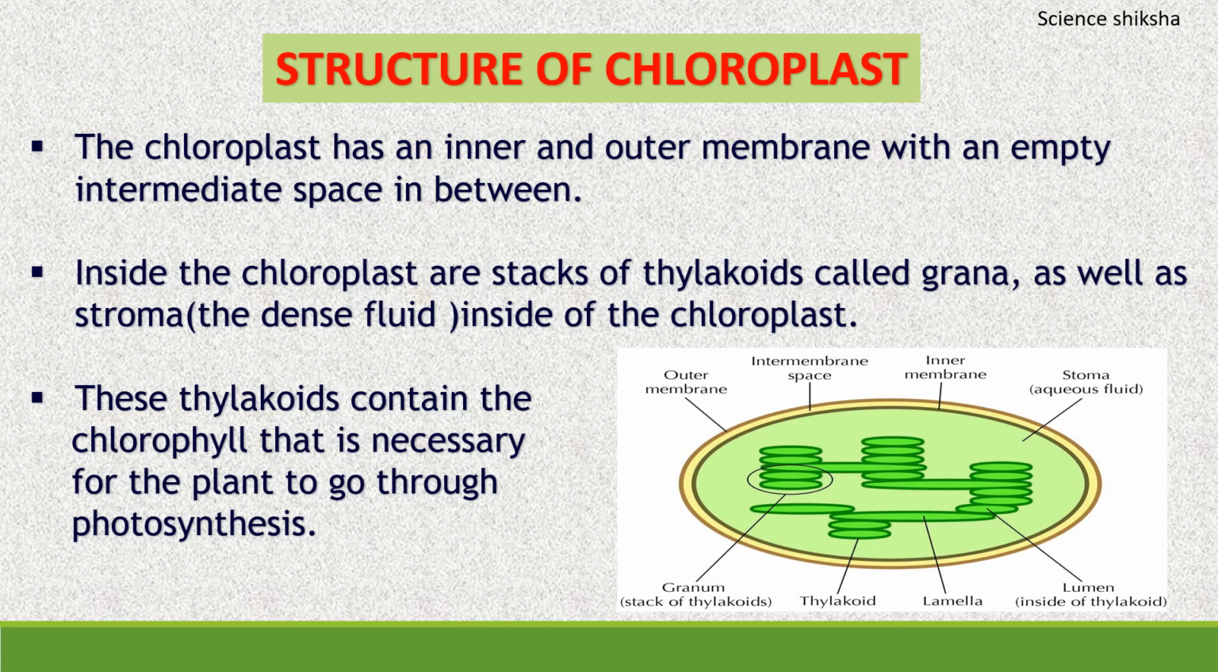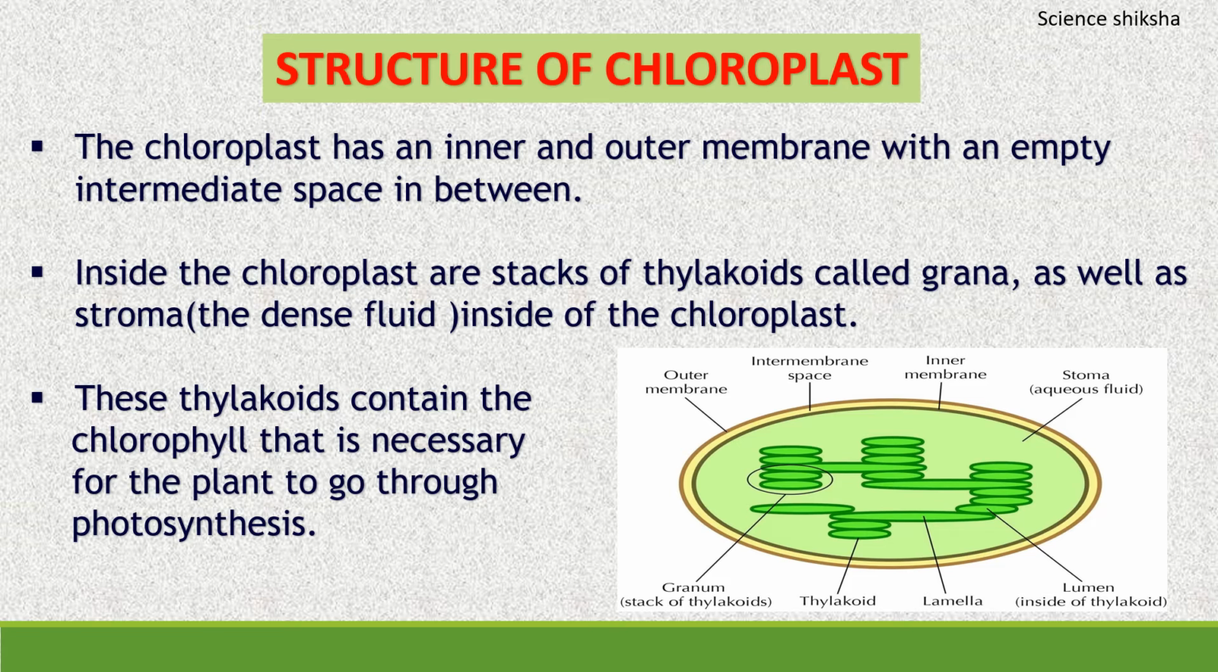So inside the chloroplast you can see that there are coin-like structures and these are stacked. A single coin is known as a thylakoid, and when these coin-like structures are stacked on one another, it forms the granum. So a single structure is labeled as a thylakoid, and when these structures get stacked, this is known as a granum.